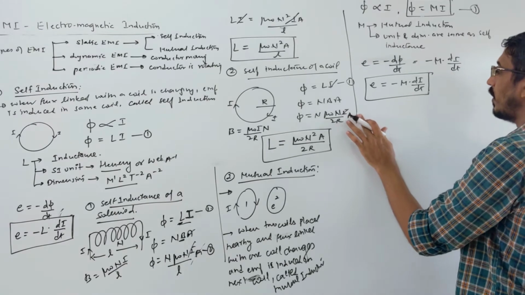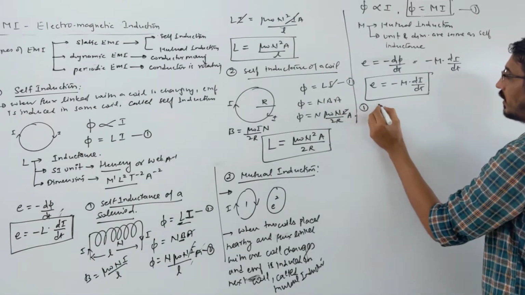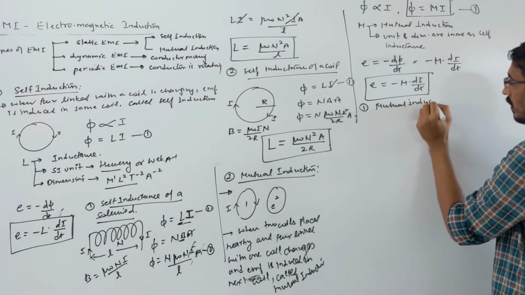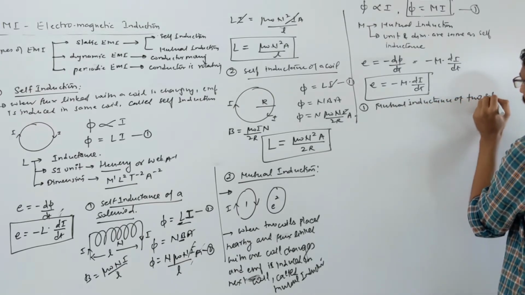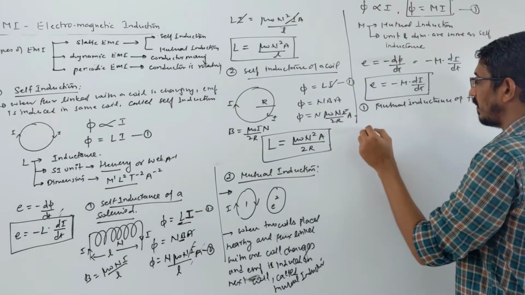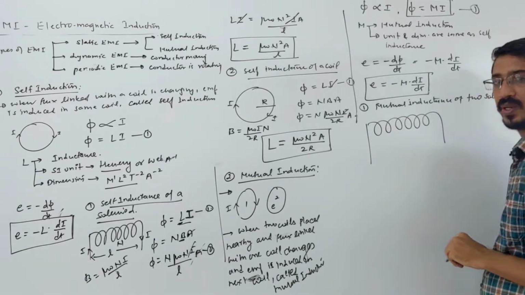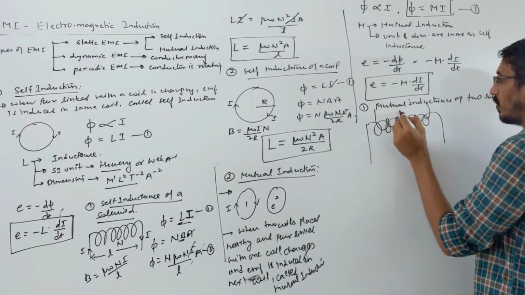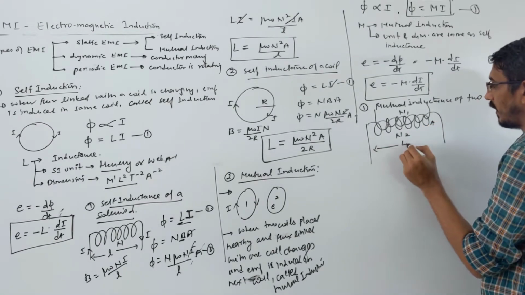Yes. Now see, let me write this point: mutual inductance of two solenoids. Let's talk about solenoids first. You have two solenoids and their mutual inductance. Generally, for coupling between two solenoids, one solenoid is placed like this, and another solenoid we place like this way. They have numbers of turns n1 and n2, area A, and length l.